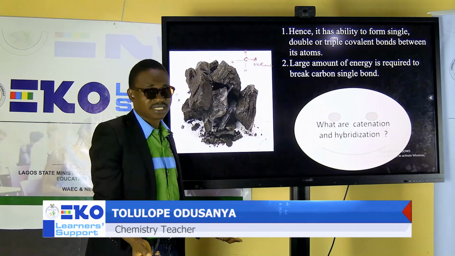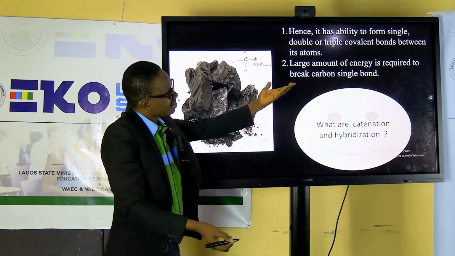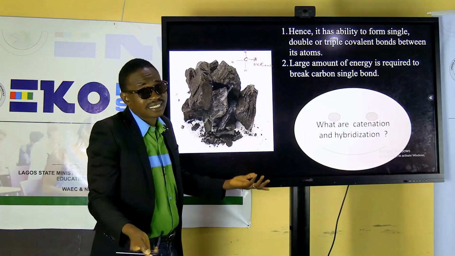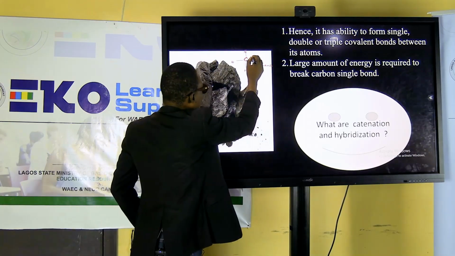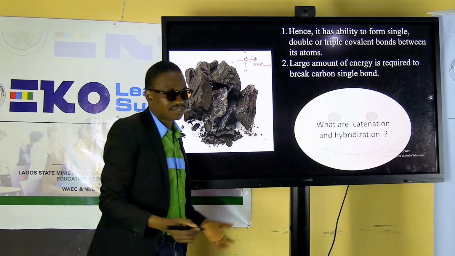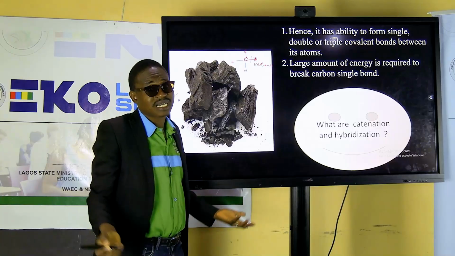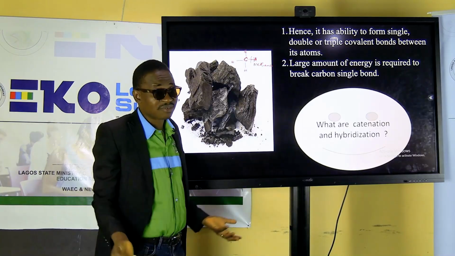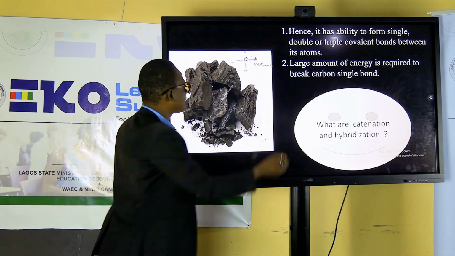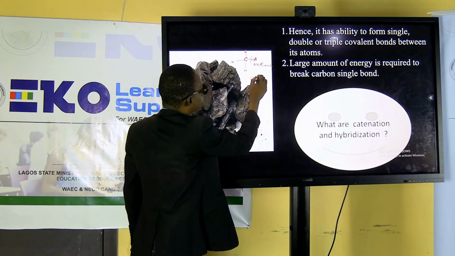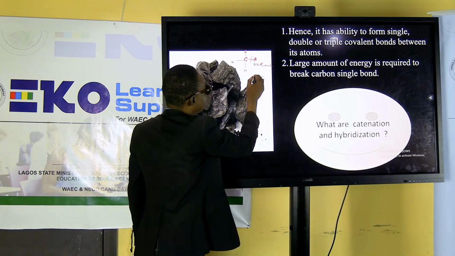And they are more saturated. Why? It requires a large amount of energy to just break this bond. If I were to break this bond, it requires a lot of energy to do that. Why? Because it's more stable. Then it can come in this way. Yes.